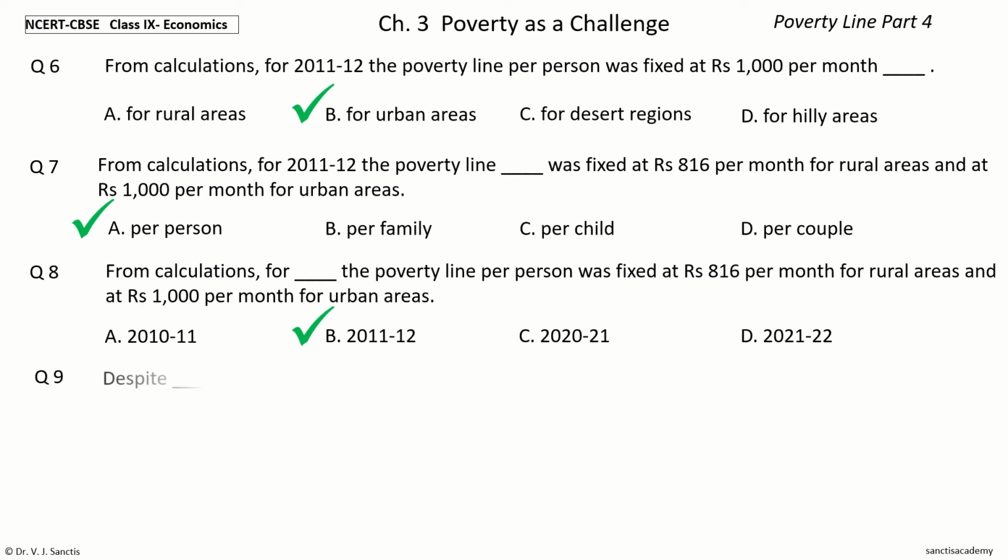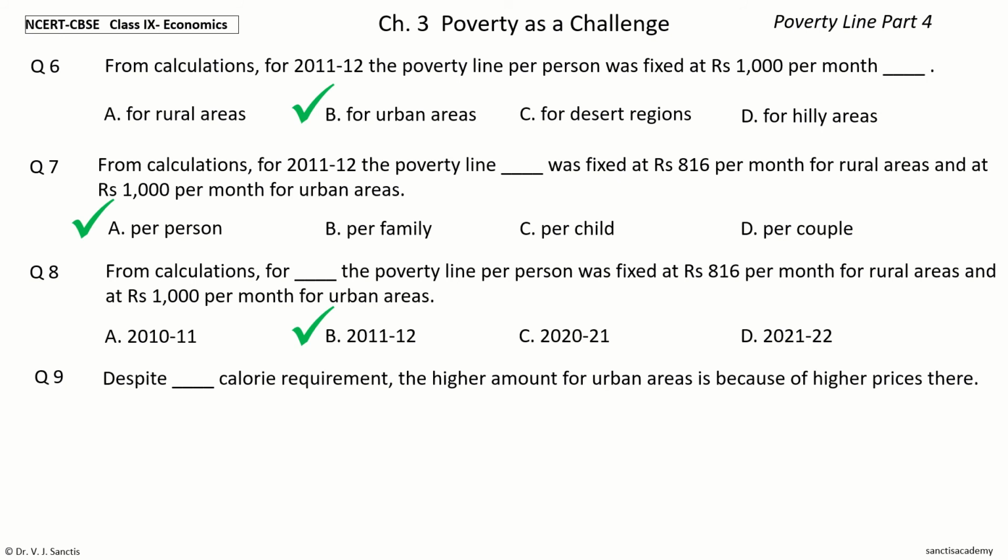Question 9. Despite dash calorie requirement, the higher amount for urban areas is because of higher prices there. The options are high, equal, low, less. Your time to choose. And the answer is less. So, despite less calorie requirement, the higher amount for urban areas is because of higher prices there.